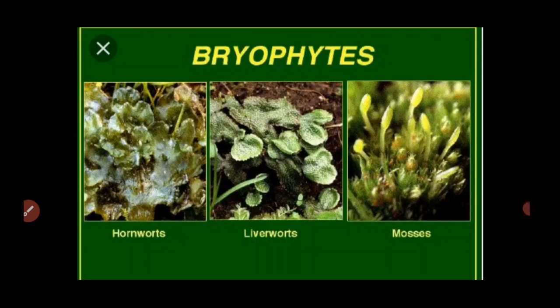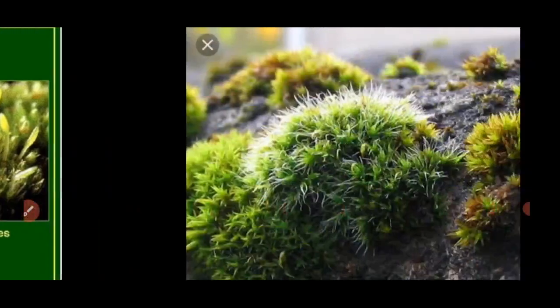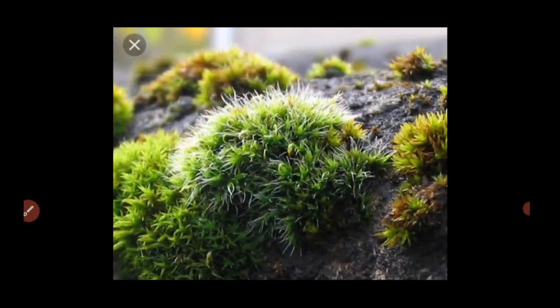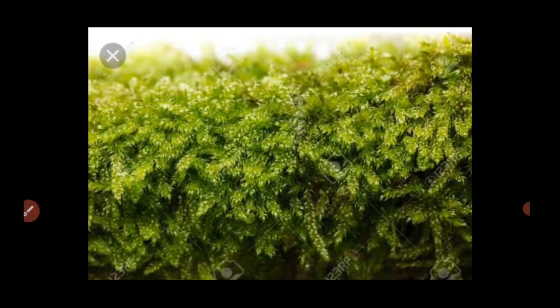Bryophytes live on land and in water, therefore they are named the amphibians of the plant kingdom. Amphibians are the plants or animals which live in both land and water. These are some of the examples for bryophytes.